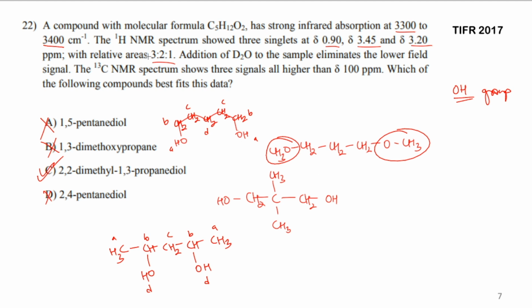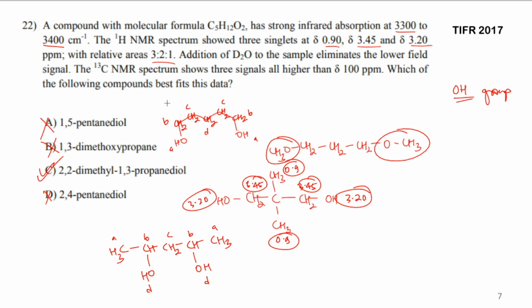Let's now look at the chemical shifts. There are three types of hydrogen. These methyls are going to give you one peak, these CH2 are going to give you the second peak, and the OH is going to give you the third peak, which is of intensity 1. So 3.20 ppm is for the OH group. CH2 groups, since they are attached to oxygen directly, will have a relatively higher chemical shift, so 3.45 is the chemical shift for them. What about these methyl groups? Since they are not near any electronegative group, they will be 0.9 ppm.